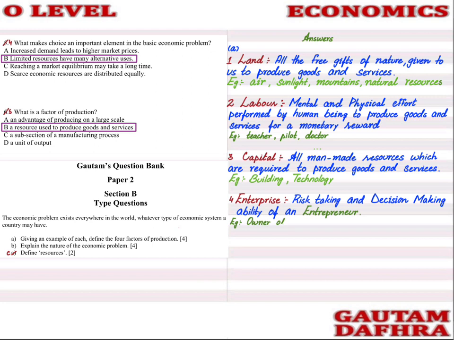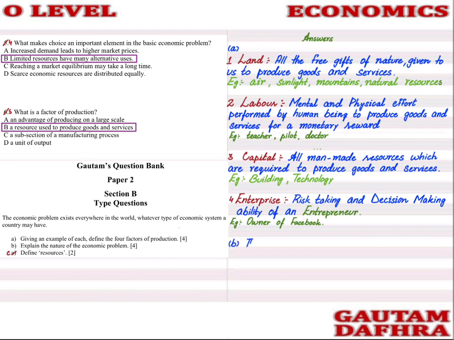An example is the owner of Facebook, Mark Zuckerberg. Yes. Let's do question number B. Explain the nature of the economic problem. We all know that the nature of the economic problem is that we have unlimited wants, and in order to satisfy the unlimited wants, we have limited resources.